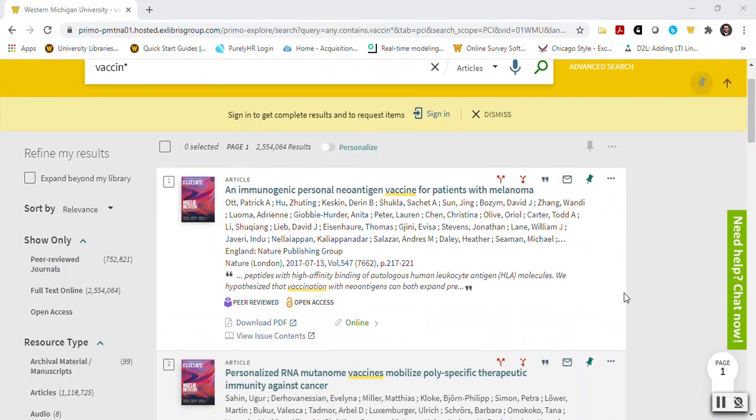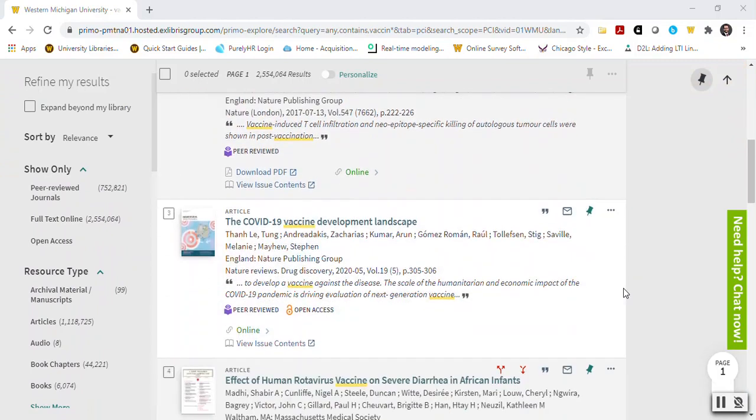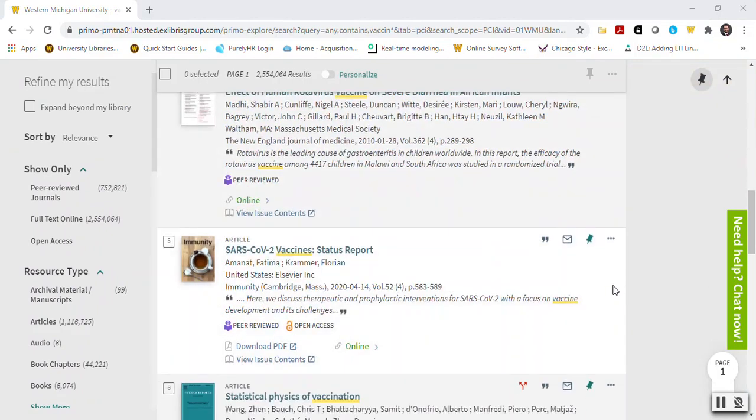Notice the fifth article in the list, SARS-CoV-2 Vaccines Status Report by Fatima Amanat and Florian Kramer, published in the journal Immunity. Also note from the record that the journal is peer-reviewed and that it is an open access publication. I will click on the title.